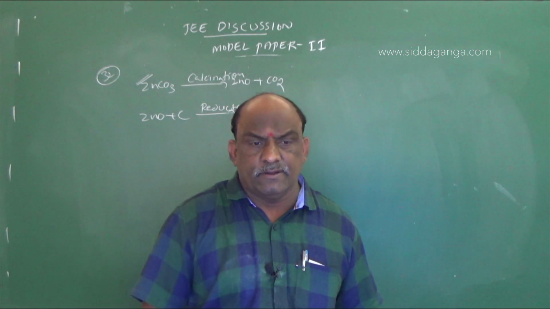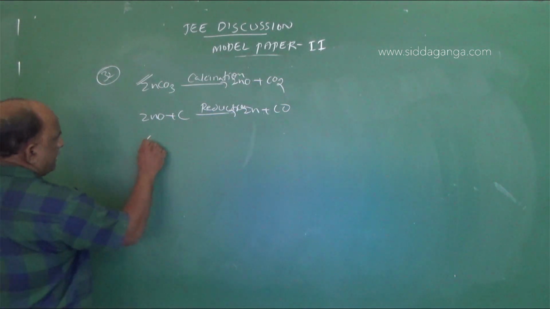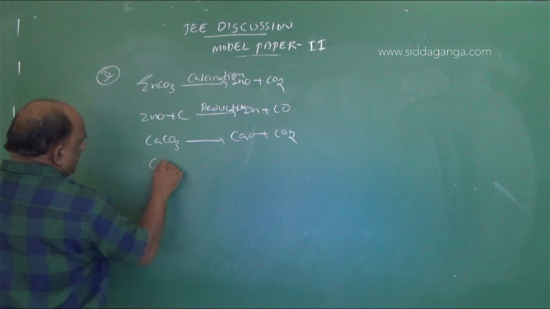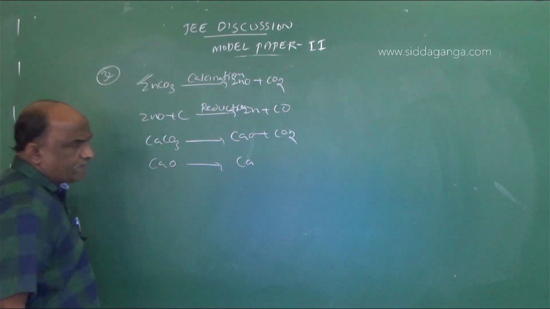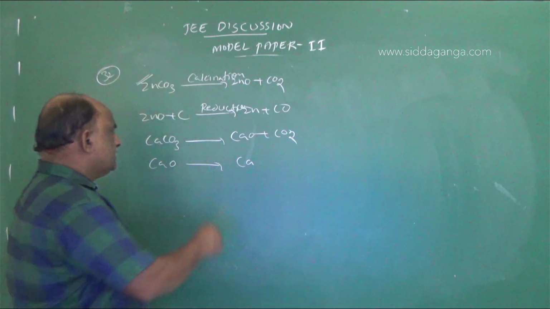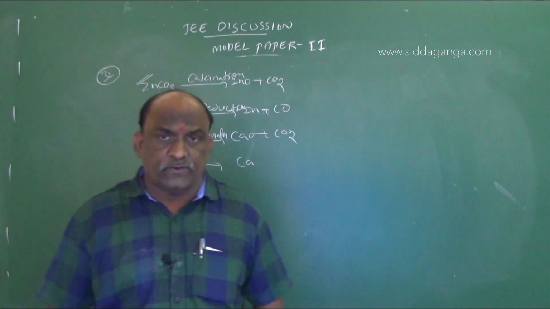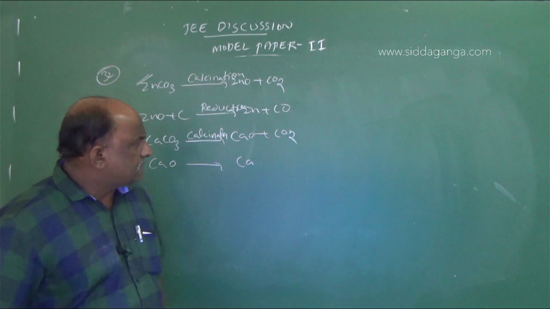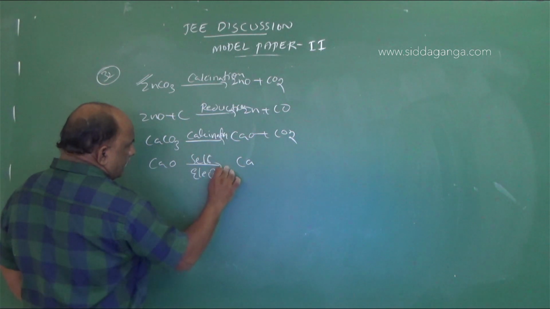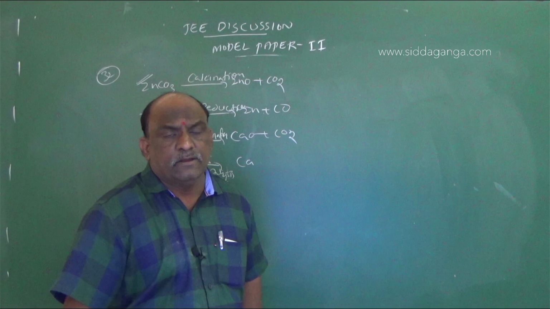Suppose you go with calcium from calcium carbonate. CaCO3 gives rise to CaO plus CO2. This first step is called calcination, because carbonate ores undergo calcination. Then CaO gives rise to Ca, and this second process is self electrolysis. This is not reduction. Calcium oxide is not reduced to calcium by ordinary reducing agents.